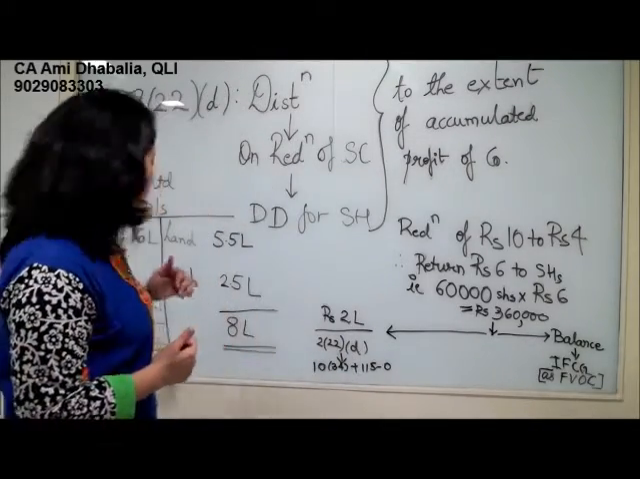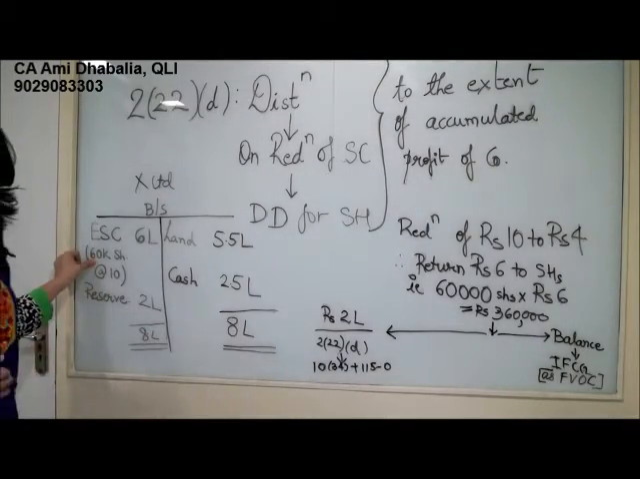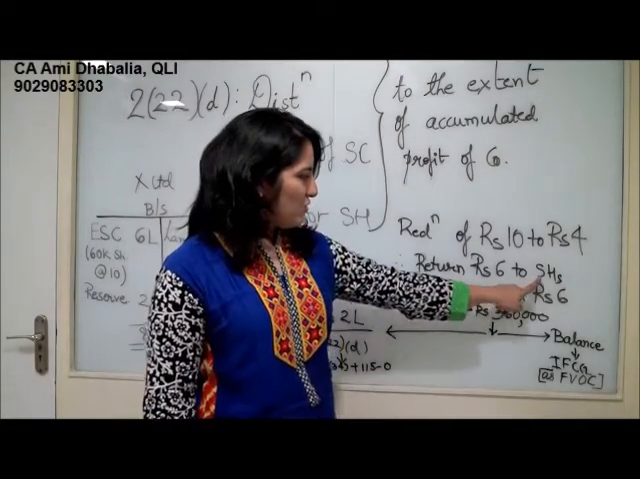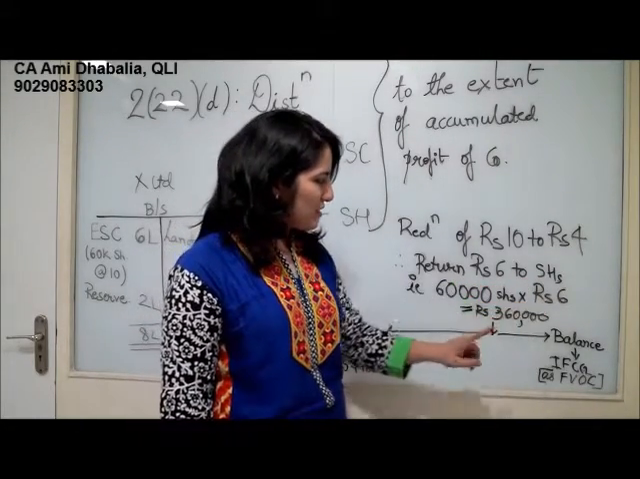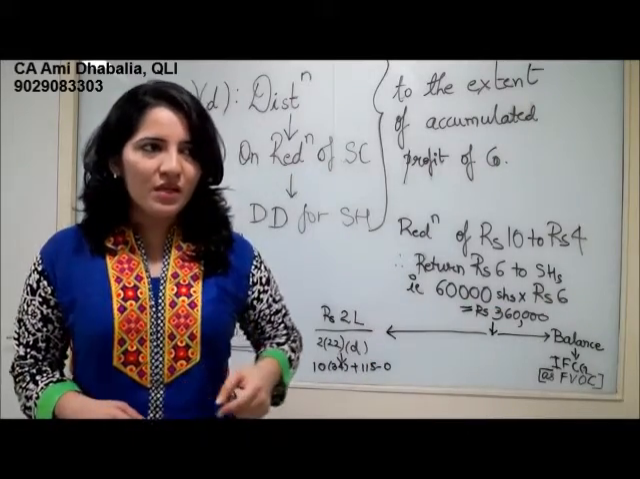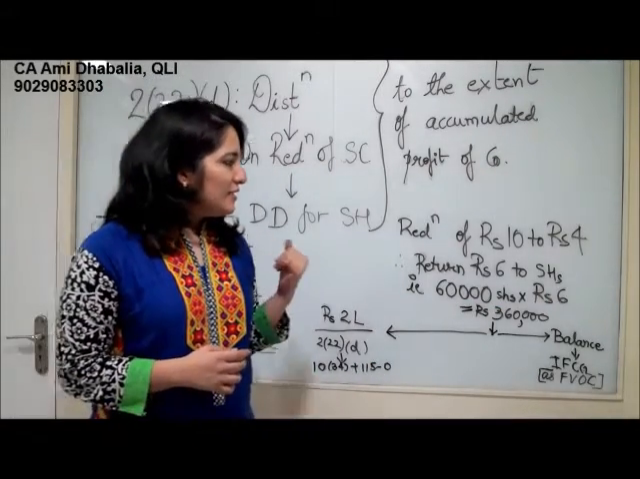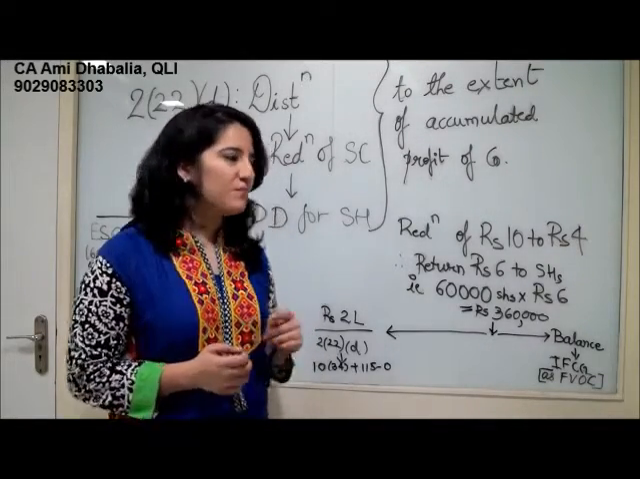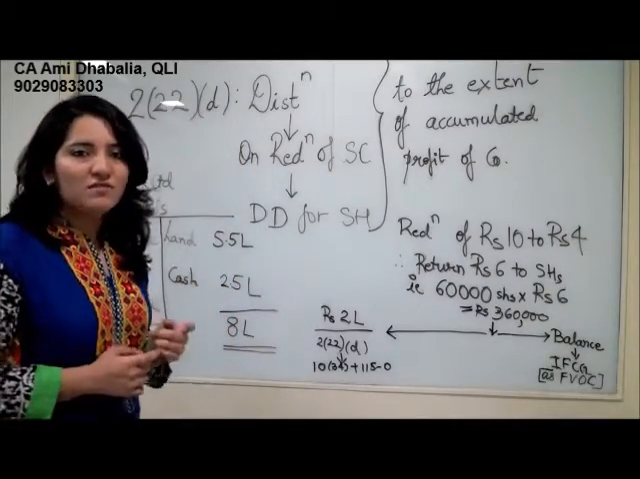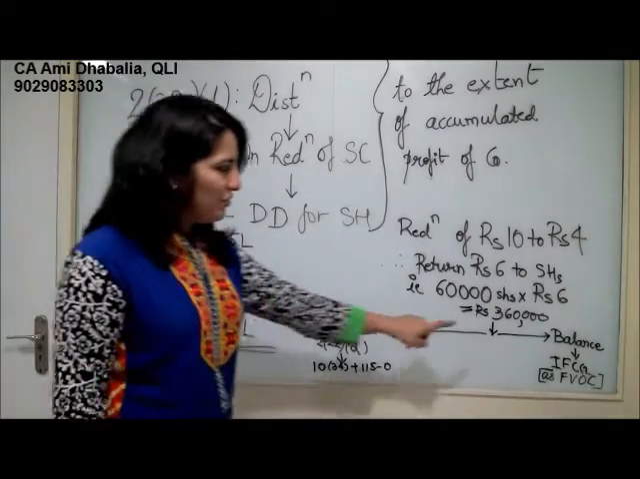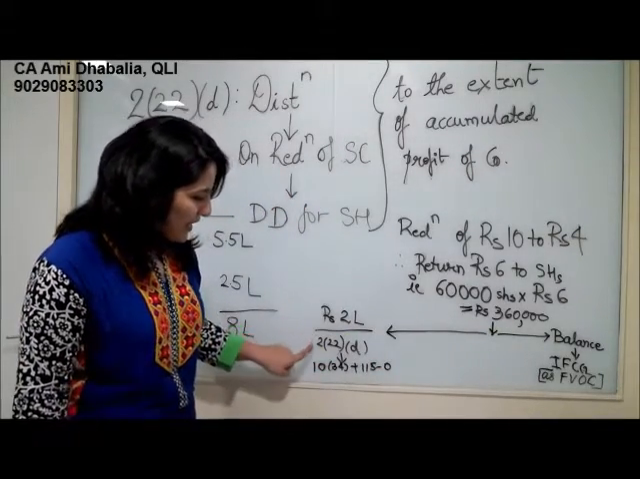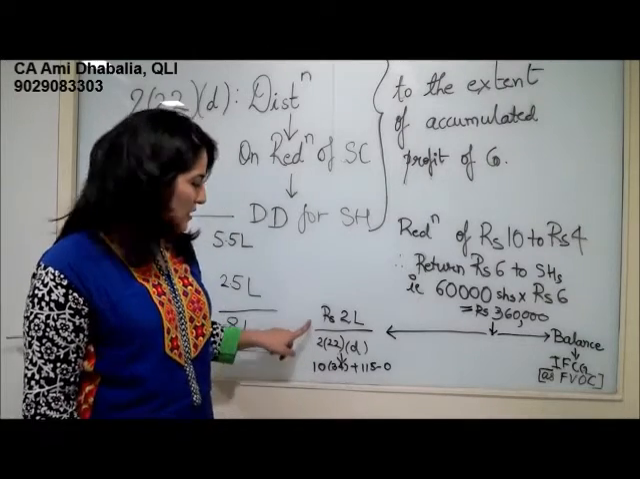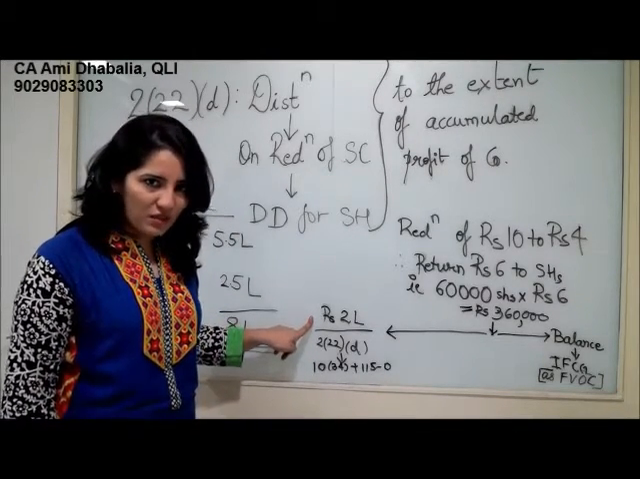Now, if you recall, there were 60,000 shares. So, 60,000 into 6 is 3,60,000. It shall return rupees 6 to shareholders, that is 60,000 shares into rupees 6, 3,60,000 it shall return. Now, as we know, this shall be taxable in the hands of the shareholder to the extent of the accumulated profits. So, the reserves of the company are 2 lakh. So, out of 3,60,000, 2 lakh shall be taxable in the hands of the shareholders under the section 222D. This is to the extent of the general reserve of the company.